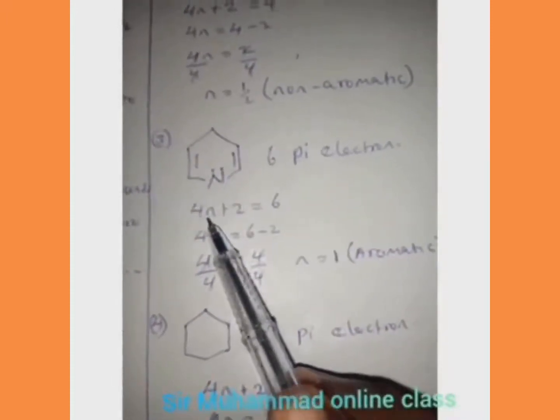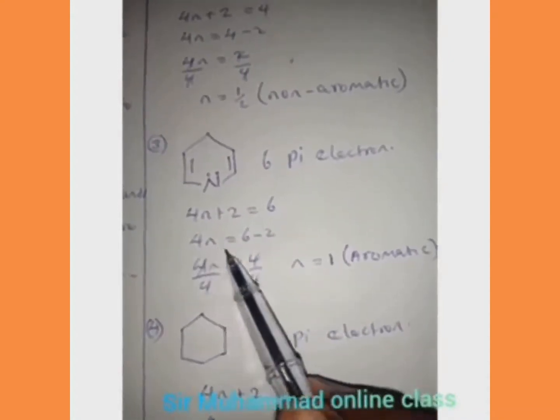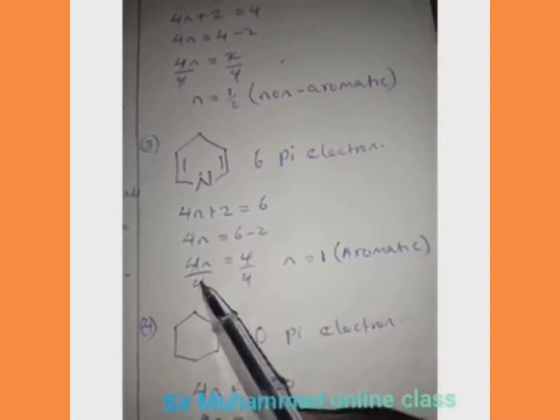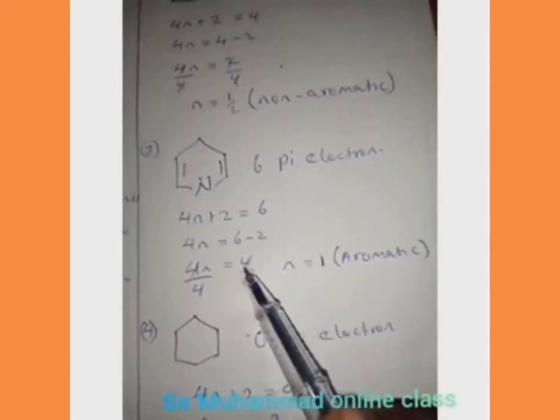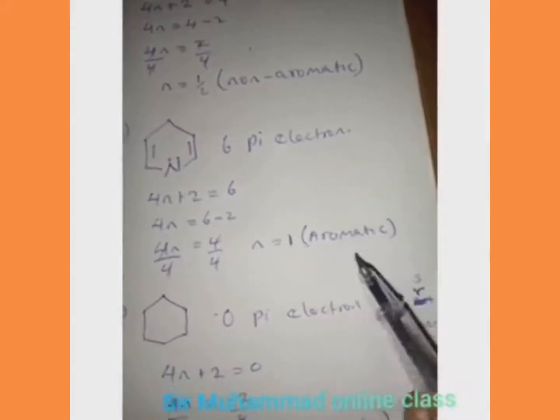So following our rule, 4n plus 2 is equal to 6. Transfer 2 to the other side. 4n is equal to 6 minus 2, which is 4. We are looking for n, so divide both sides by 4. 4 cancels 4, and n is equal to 1. So this compound is aromatic.